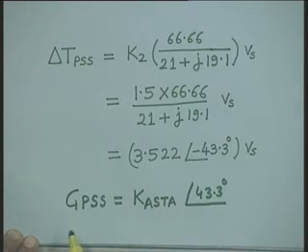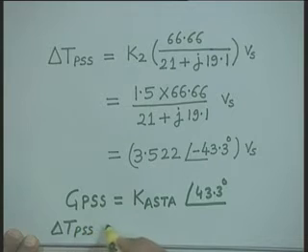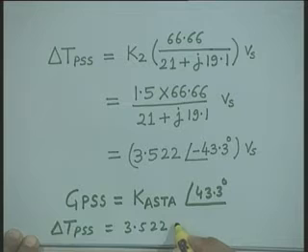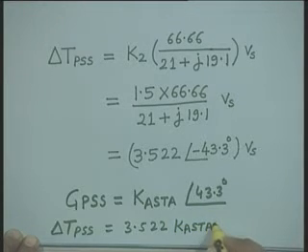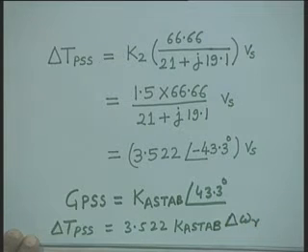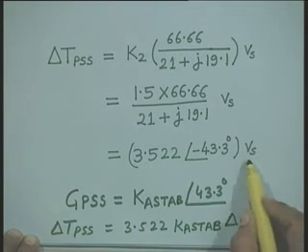Then delta T PSS can be written as 3.522 K stabilizer into delta omega r, because what is Vs?